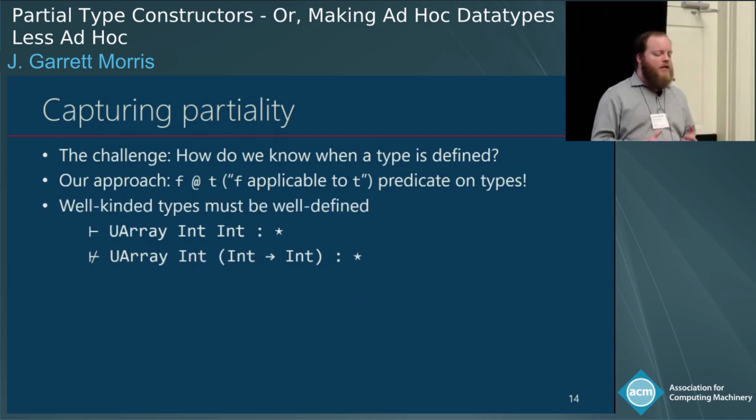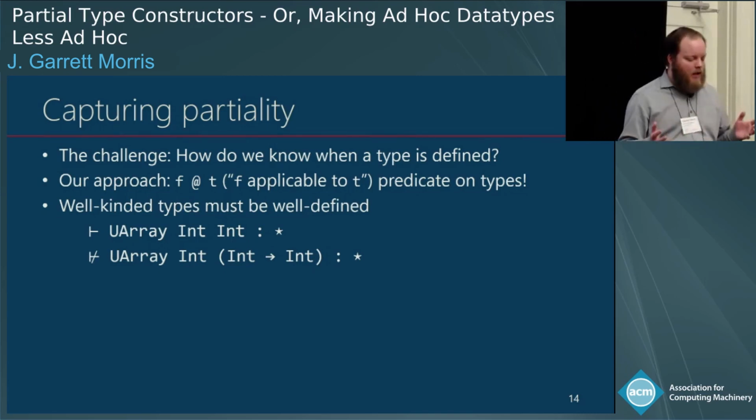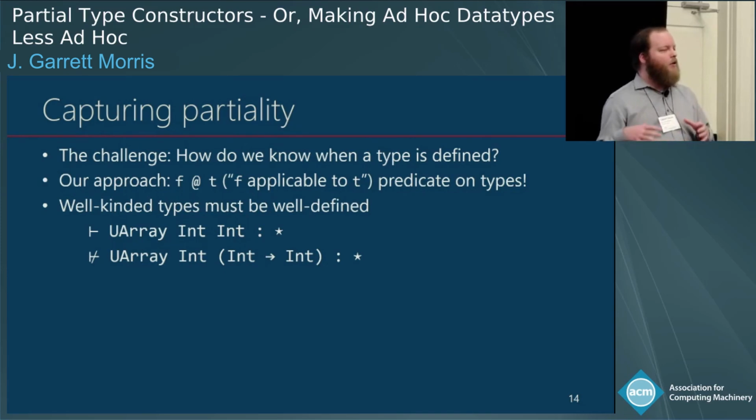Then we're going to insist that to be well-kinded, a type has to be well-defined. So at the beginning, we're going to say UArray Int is a type. We're going to say UArray (Int -> Int) is not a type. This is where our proposal is actually diverging from the way Haskell is now. So we're not saying that's the surprise empty type. We're not saying it's a special nothing. We're saying it's not well-kinded. You don't get to talk about these types.